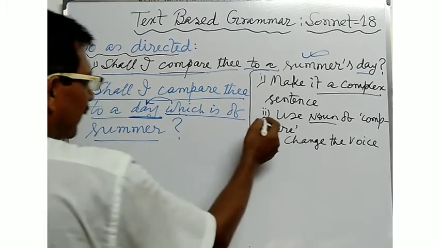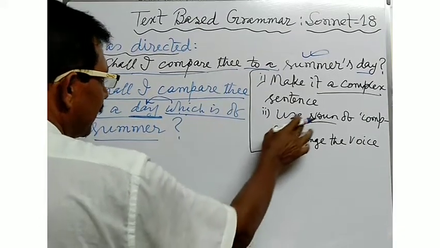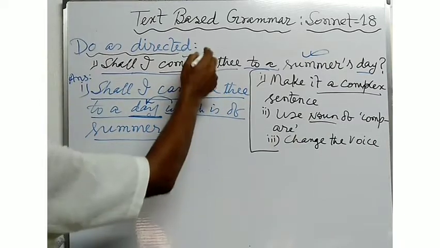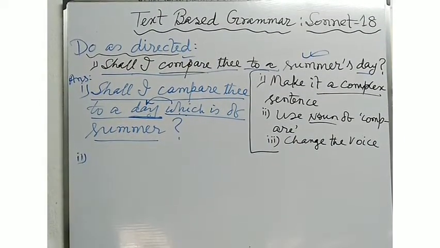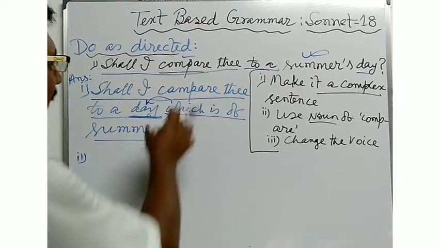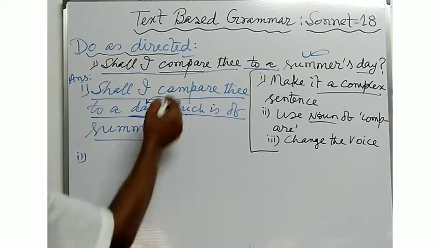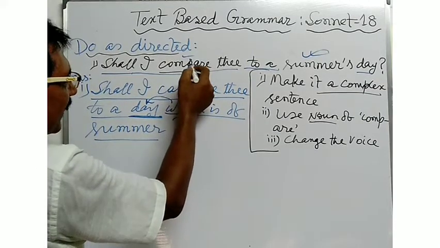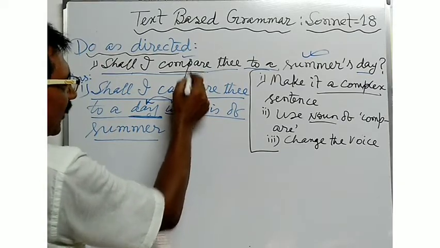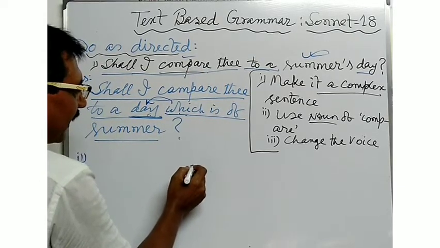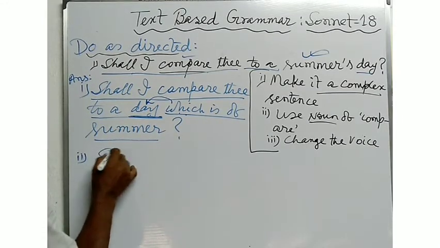And according to the second instruction, if the sentence is to be converted, here use noun of compare. Now write down the answer of the second instruction. Compare is the verb word: Shall I compare thee to a summer's day? So at the time of converting the sentence by using the noun form of the verb word, you will have to convert the verb word into a noun word by writing comparison.